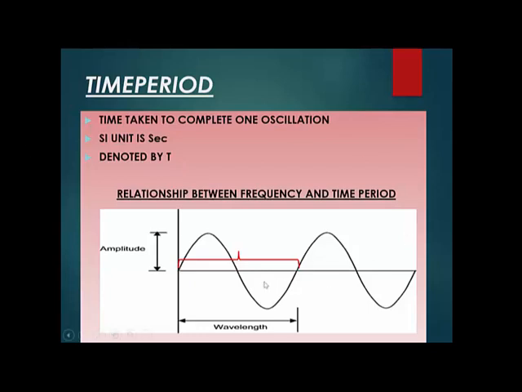Now in all these graphs that we have seen, the time was always on the x-axis. Suppose this is 0 seconds, this is 1 second, this is 2 seconds. Then for one wave to be produced, how much time does one wave take in this graph? 1 second. Absolutely. One wave is from here to here, and exactly at this point it is 1 second. So 1 second becomes the time period of this type of wave.